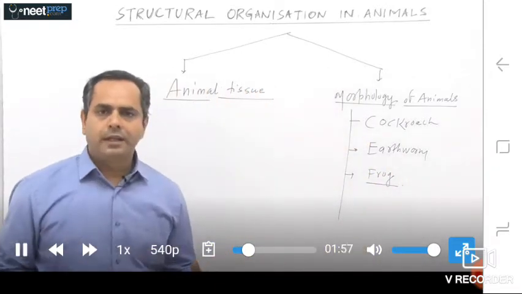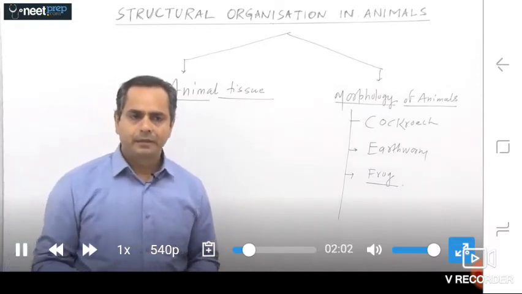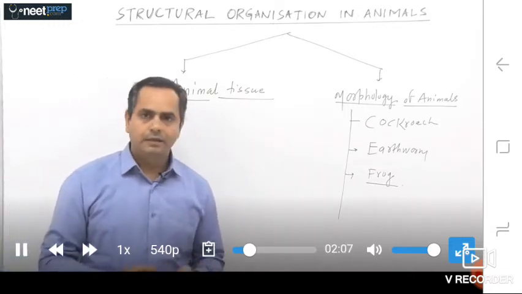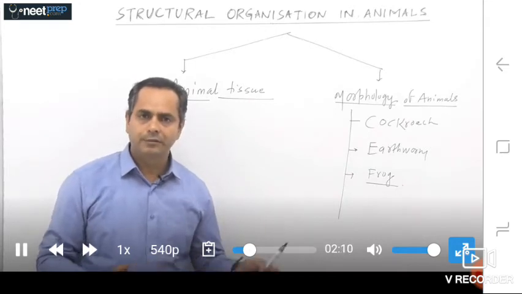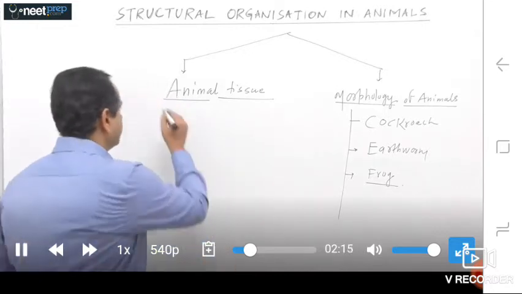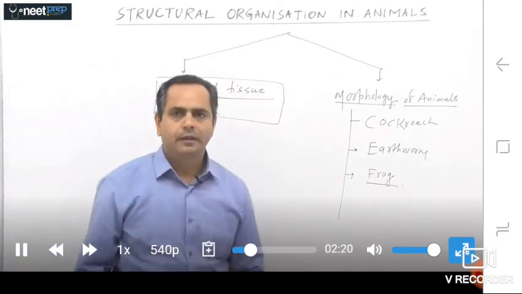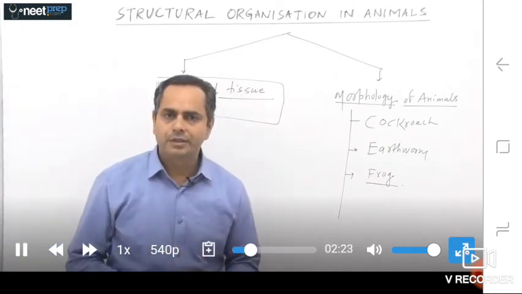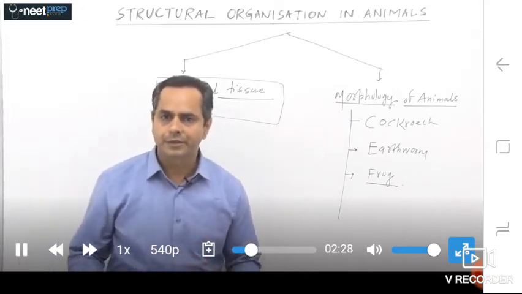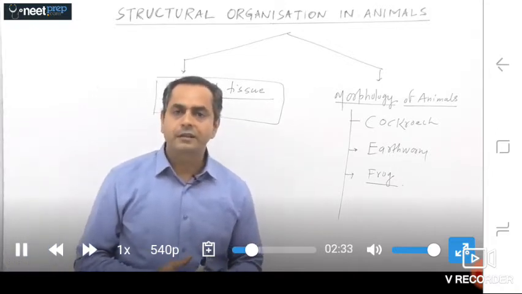So broadly this chapter can be classified as the types of animal tissues, their distribution and the function of animal tissues, and the morphology of animals, that include the morphology of cockroach, earthworm and frog. So first of all we have to start with the part animal tissues. So the very first basic question, what is the meaning of animal tissues? Basically if we talk about the different functional aspect of